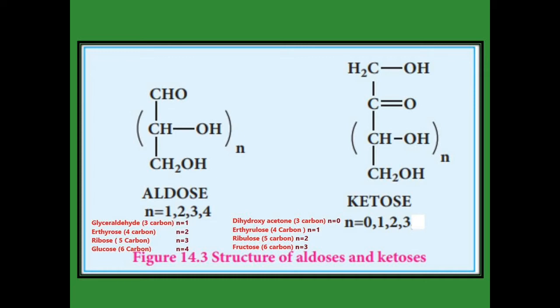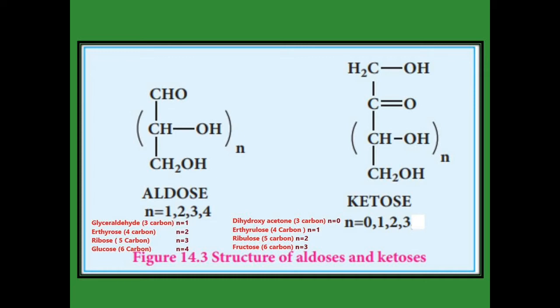Then the next one, ketose. The ketose general formula is given: CH2OH and C=O are present at the top, and one CH2OH group is present at the bottom. In between the ketone and the CH2OH group there is n CHOH. Now you see that the n value for ketose is 0 to 3, which is different from aldose. Why it is 0 to 3, see the examples.